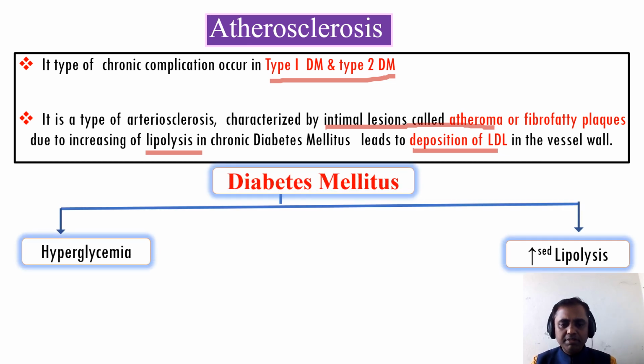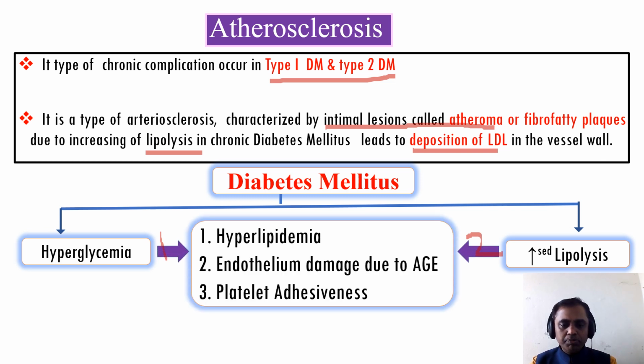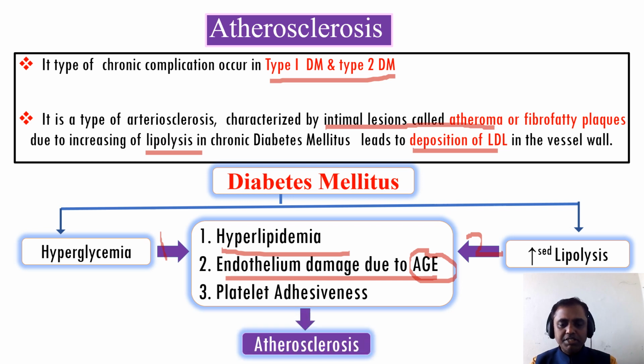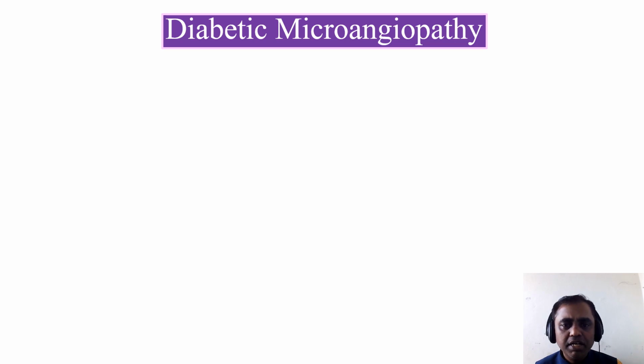As we know, one of the leading symptoms of diabetes mellitus complication is hyperglycemia. Next one is the lipolysis. So that leads to hyperlipidemia, endothelial damage due to the accumulation of the AGE, and platelet adhesions. So there is a possibility the patients are going to suffer from atherosclerosis. So this is the importance of atherosclerosis. Mainly the patients suffer atherosclerosis because of increased lipolysis. This is the simple pathogenesis.